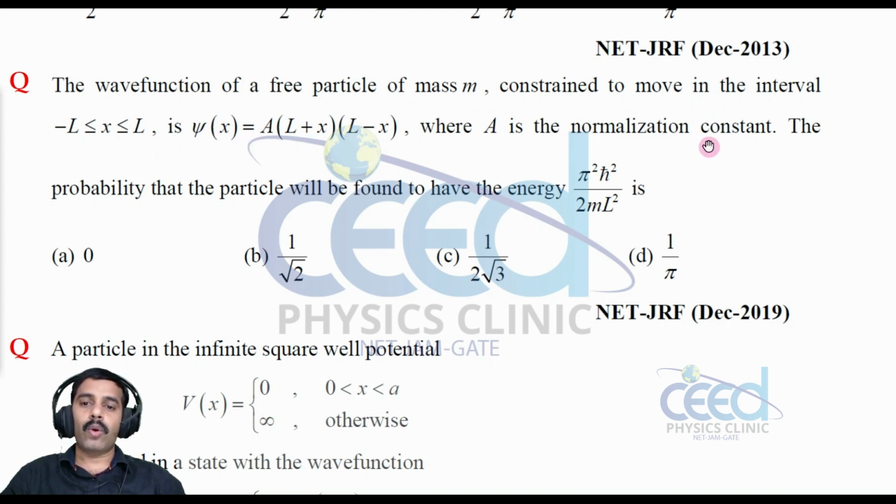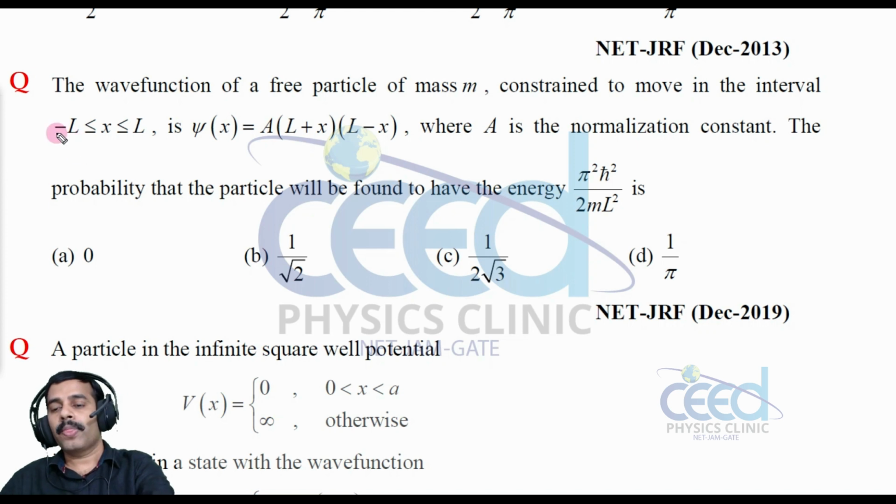If A is the normalization constant, the probability that the particle will be found to have the energy π²ħ²/2mL². So we have to solve the probability that the energy is in this state, π²ħ²/2mL². Alright, so this box is minus L to L, right? Minus L to L. So what is the energy eigenvalue? It is a symmetrical box.